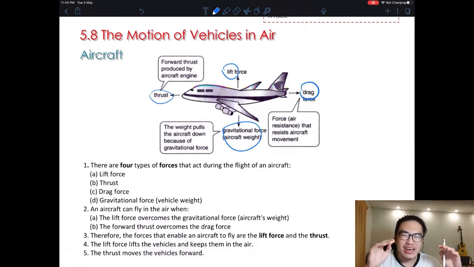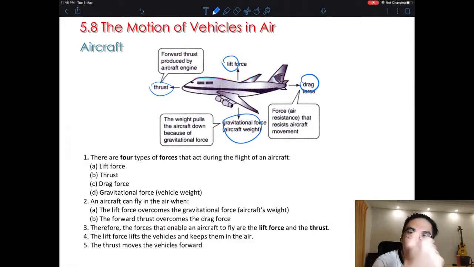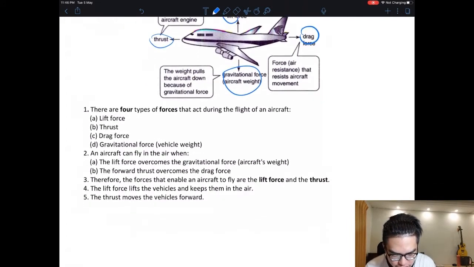That's why a race going forward is called a drag race. I'm not sure you've heard of it. So lift going up, weight going down, thrust forward, drag backward. Four forces: lift, thrust, drag, weight.